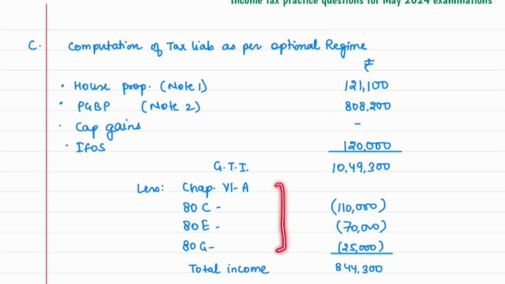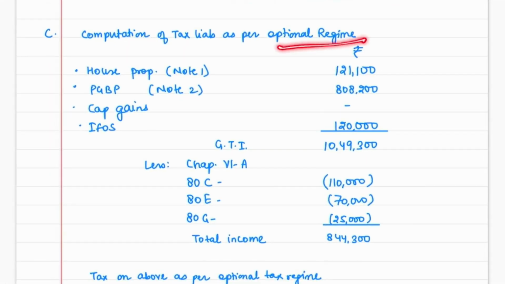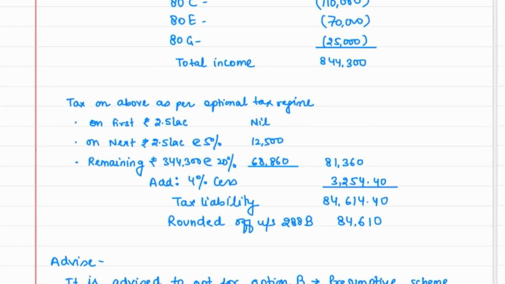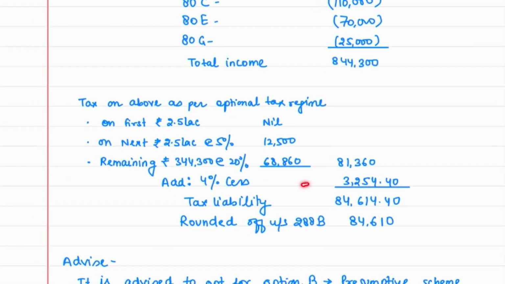There would be chapter 6A deductions also available. Why? Because it is an optional tax regime. The total income comes to 8,44,300, and you can calculate the tax on it. There is no special income, so apply our normal slab rates, which says the tax liability comes to 84,614.40. We can round it off, so it is 84,610. But this is not the good option.